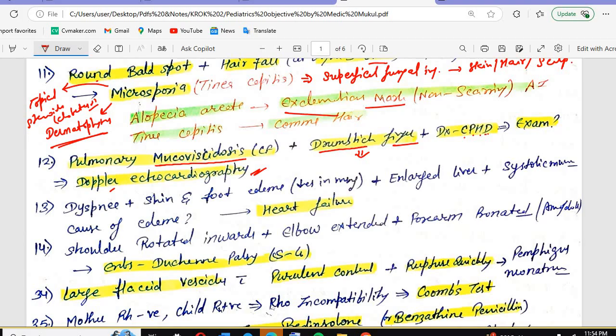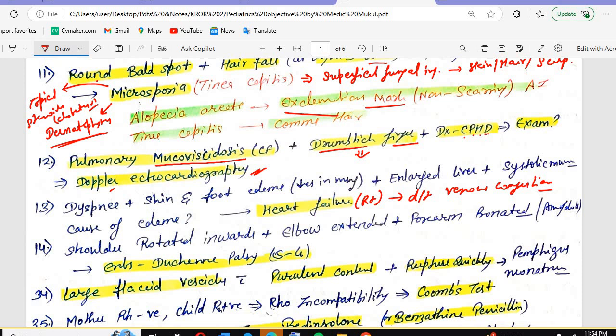The likely diagnosis is heart failure, specifically right-sided heart failure. This occurs due to venous congestion. The venous congestion from right heart failure leads to peripheral edema and congestive hepatomegaly.